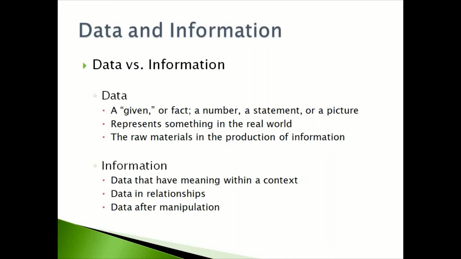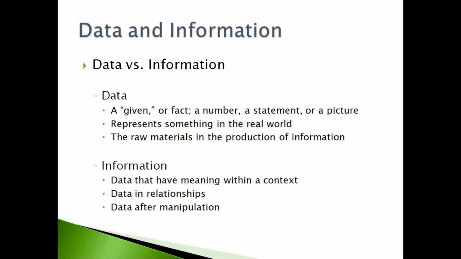Data is a given or fact, a number, a statement or a picture. It represents something in the real world such as the product, book, employee.